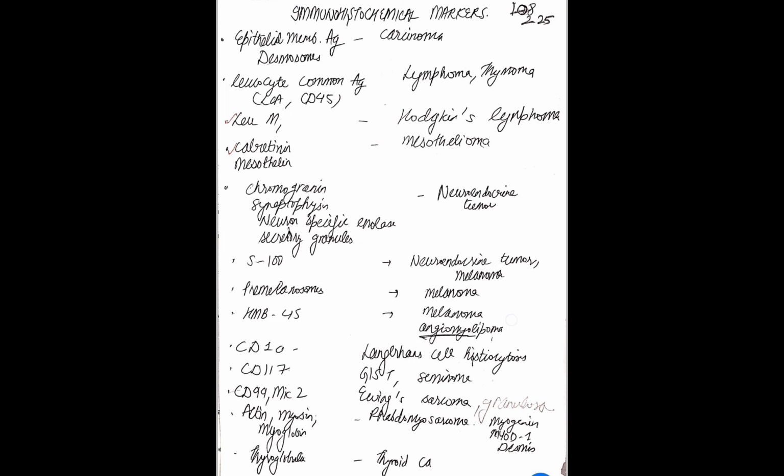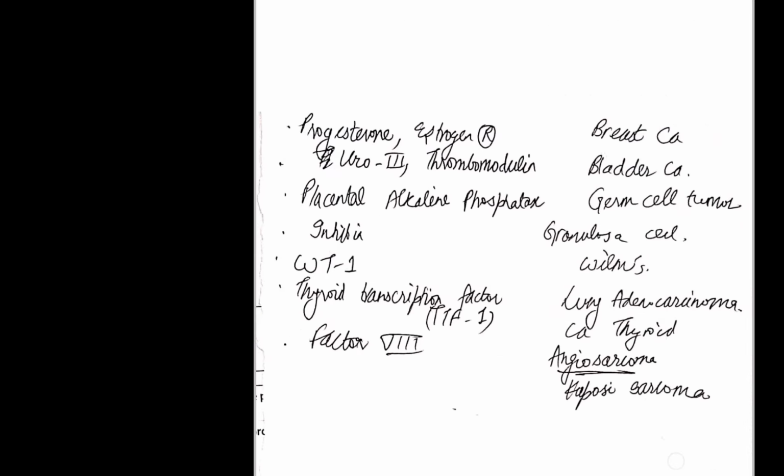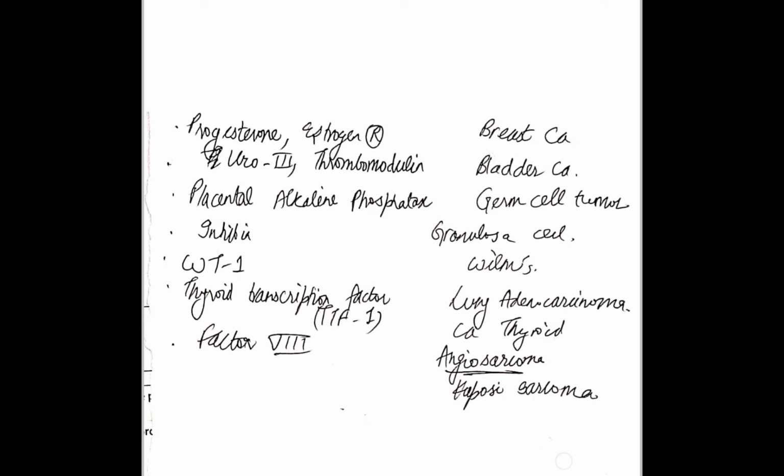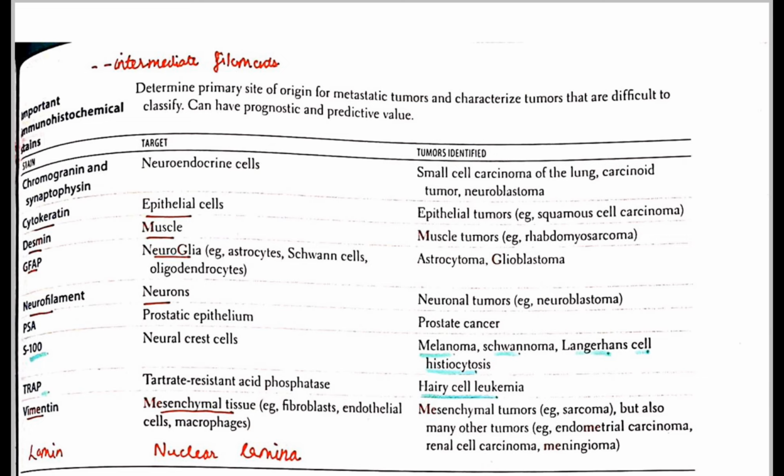CD1a Langerhans cell, CD117 GIST and seminoma, CD99 MIC2 Ewing's and granulosa, actin, myosin, myoglobin, myogenin, MyoD1, desmin, rhabdomyosarcoma, thyroglobulin, thyroid cancer, Uro3, thrombomodulin, bladder, placental alkaline phosphatase, seminoma, inhibin granulosa, WT1 Wilms, thyroid transcription factor, lung and thyroid carcinoma, factor 8, angiosarcoma and Kaposi. In cytokeratin, desmin, GFAP, neurofilaments, S100 melanoma, schwannoma, Langerhans histiocytosis, TRAP hairy cell leukemia. So all these are intermediate filaments which we have studied, that are seen in the tumor markers.